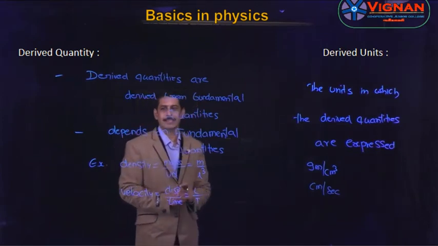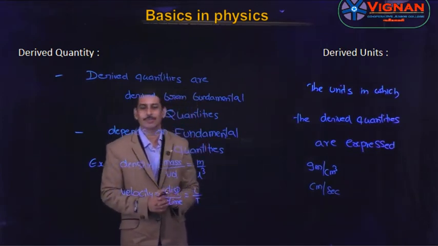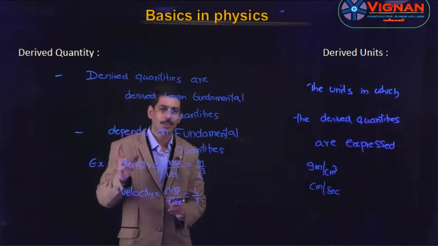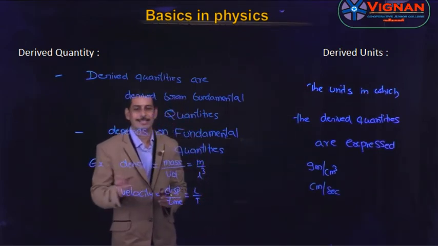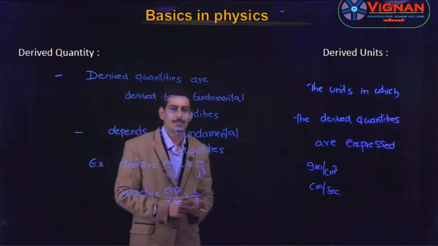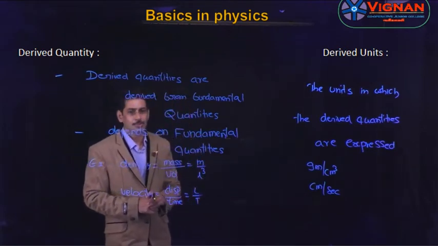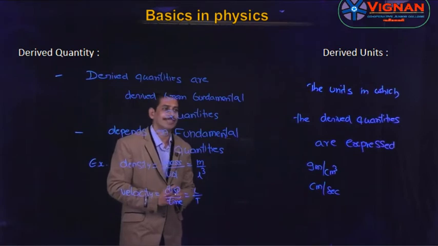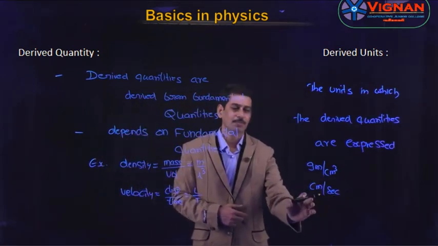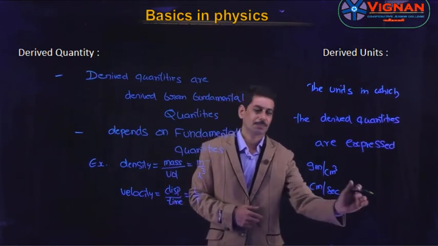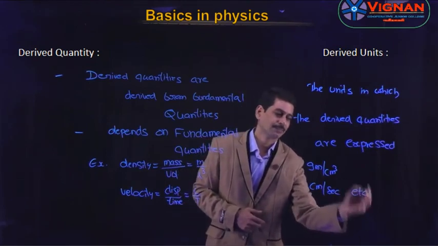Let us see once again. The quantities which are derived from the fundamental quantities are called derived quantities, and they depend on fundamental quantities. The examples are density and velocity. The units in which the derived quantities are expressed are known as derived units, and the examples are gram per centimeter cube, centimeter per second or meter per second, and so on.